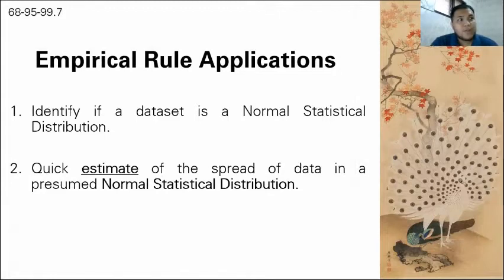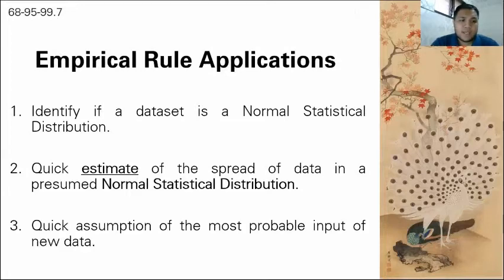For example, if we have data about height at a certain age, it is presumed to have a normal distribution, and we can estimate the spread of the data through the empirical rule. For the third one, we can have a quick assumption of the most probable input of new data.